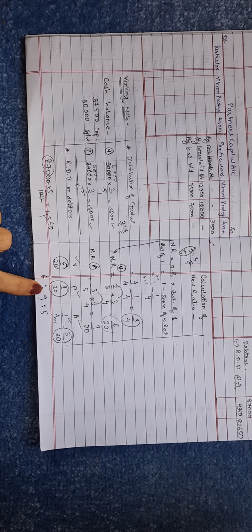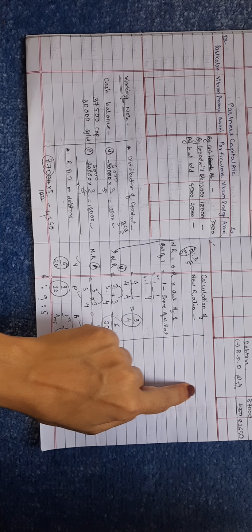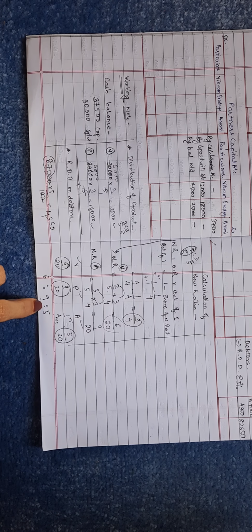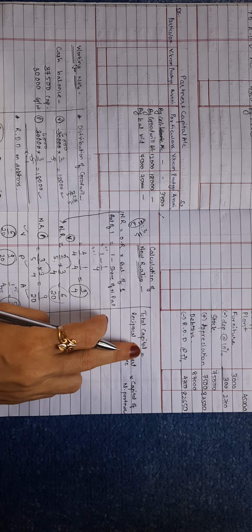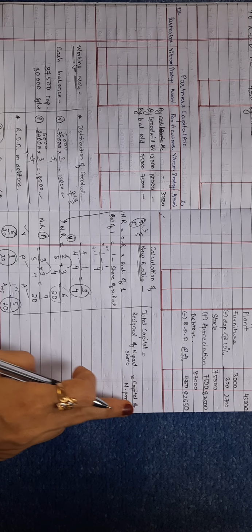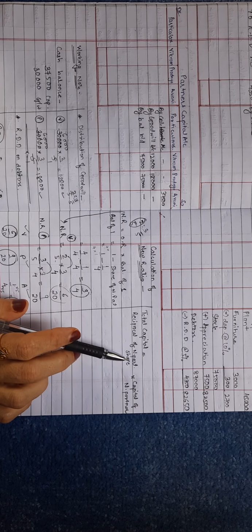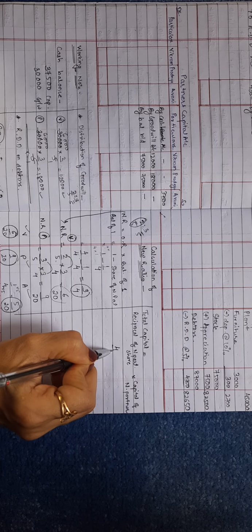Why have we calculated this? As it is written, capital amount is adjusted in their new profit sharing ratio. So we will calculate the capital amount first. Whatever the total capital will be, it will be distributed in this ratio. So calculate the total capital of the firm. The formula for total capital is reciprocal of new partner share into capital of new partner. Reciprocal means opposite. The new partner share was 1 upon 4, so the opposite is 4 upon 1.